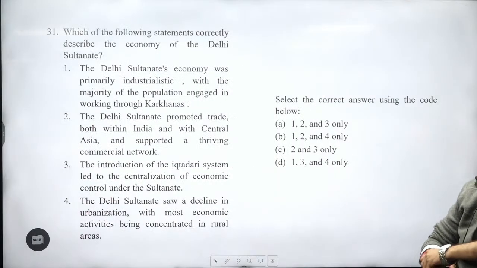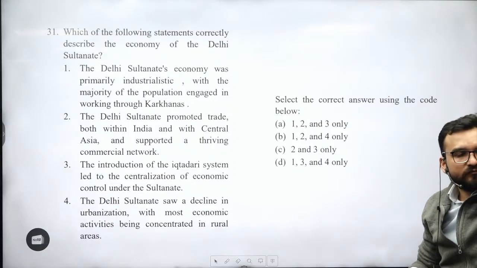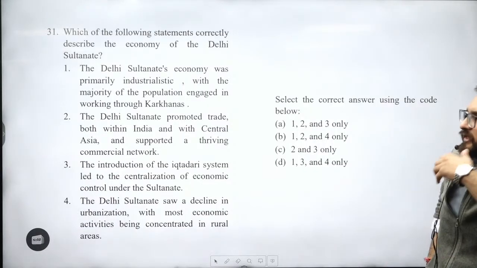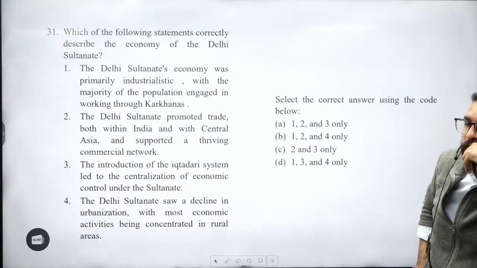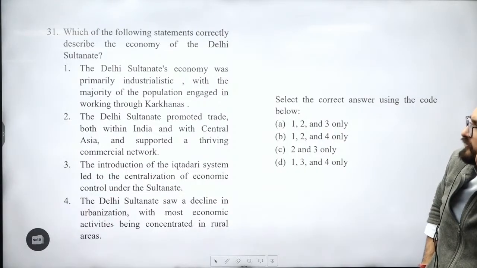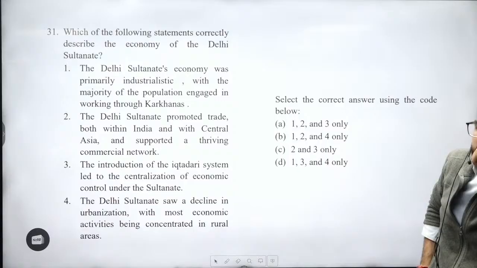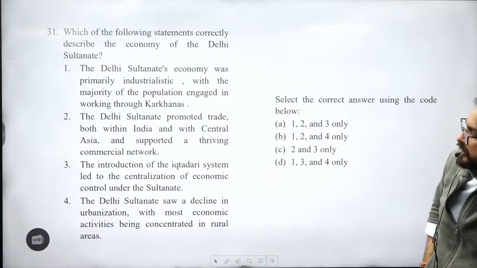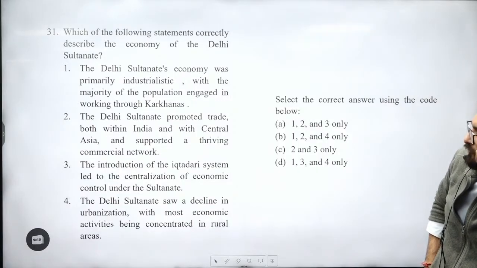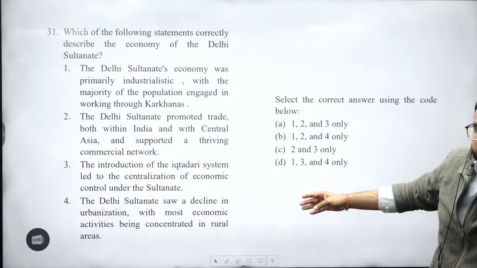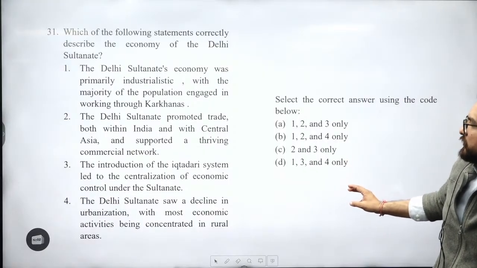31. Which of the following statement correctly describe the economy of the Delhi Sultanate? The Delhi Sultanate economy was primarily industrialistic. तो गलत है, आज तक भी industrialistic नहीं है, right? Delhi Sultanate promoted trade both within India and with Central Asia and supported a thriving commercial network. The introduction of the Iqtidari system led to the centralization of economic control under Sultanate. Right. Fourth, the Delhi Sultanate saw a decline in urbanization. No, easy question, identified by the statement itself. Answer will be C, 2 and 3.